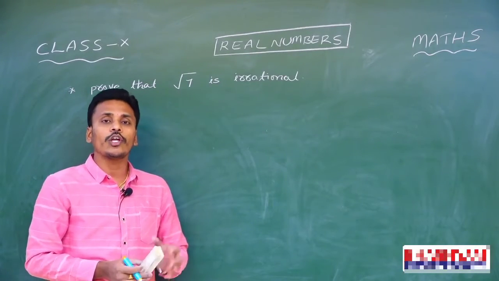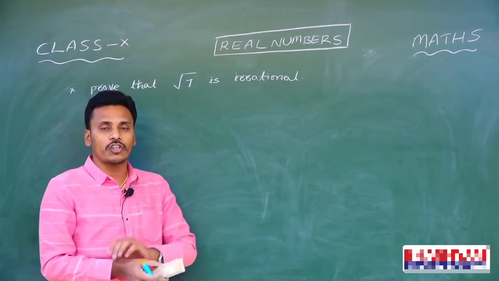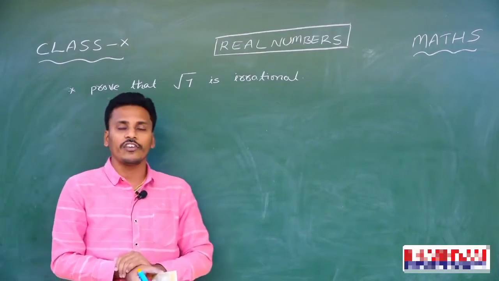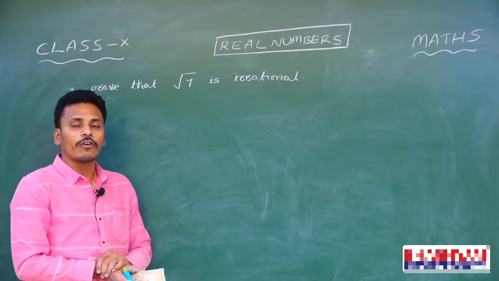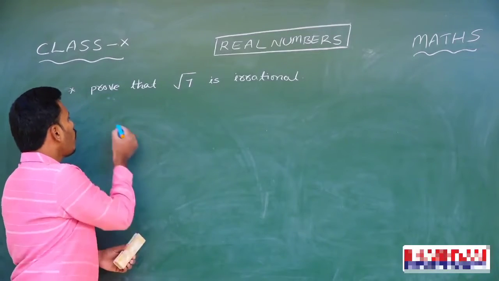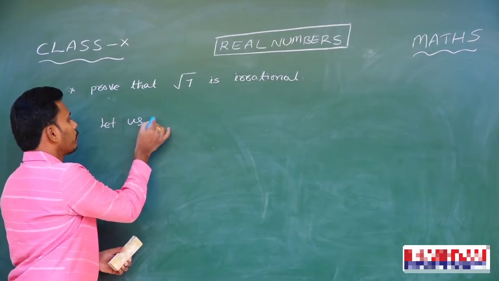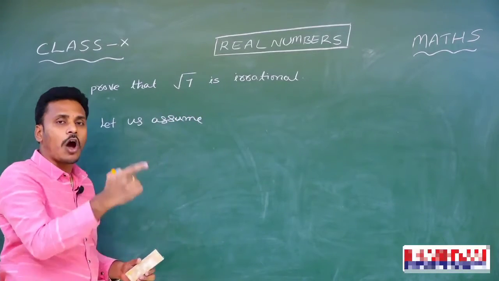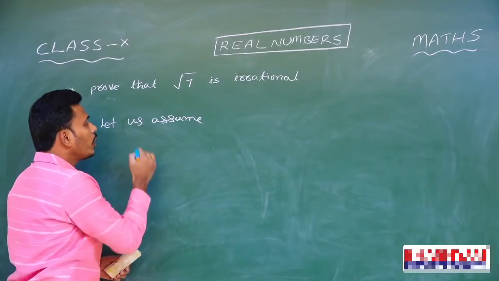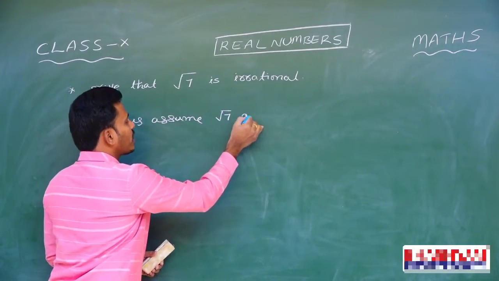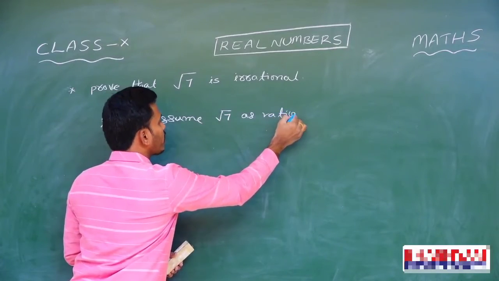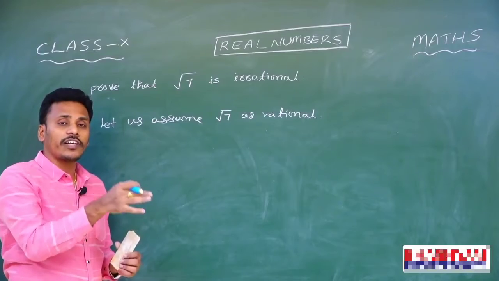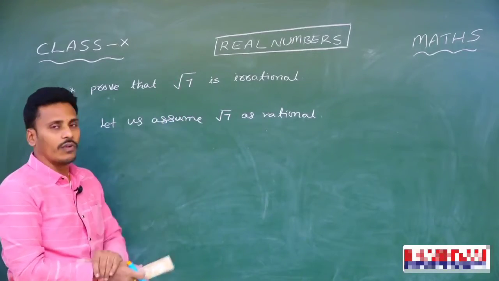And now we are going to use that technique to prove the irrationality of root 7. Our intention is to prove that root 7 is irrational. Then by proof by contradiction, first of all you need to assume a statement which gives the opposite meaning of the given one. So let us assume that root 7 is rational. Our intention is to prove root 7 as irrational, but we are starting our proof with a statement which is just opposite to the given one, and that is root 7 as rational.